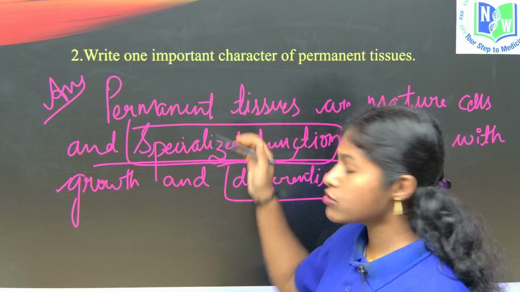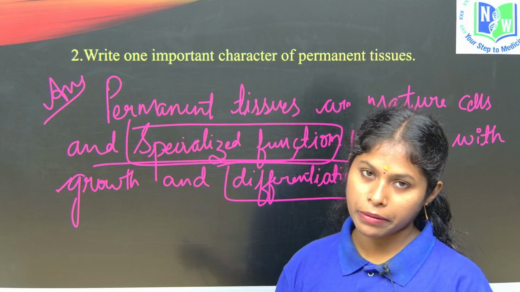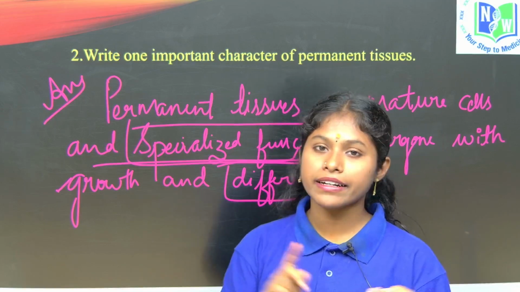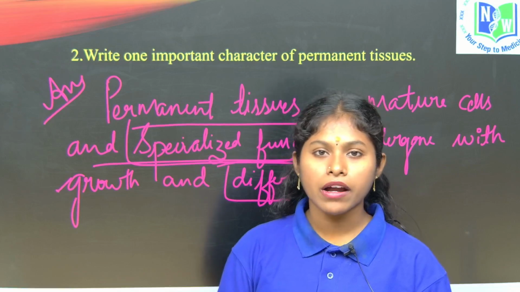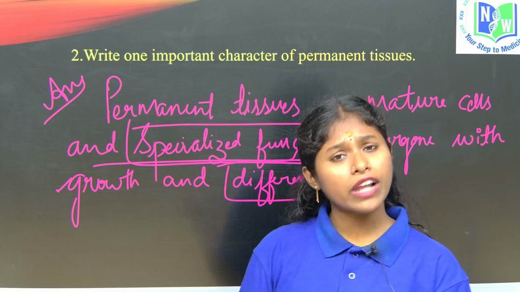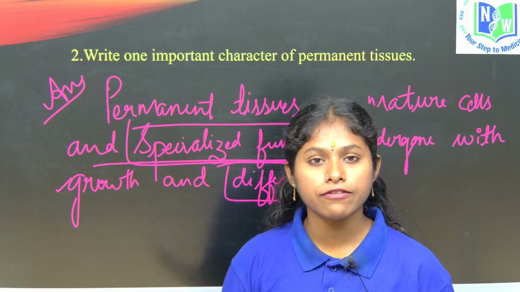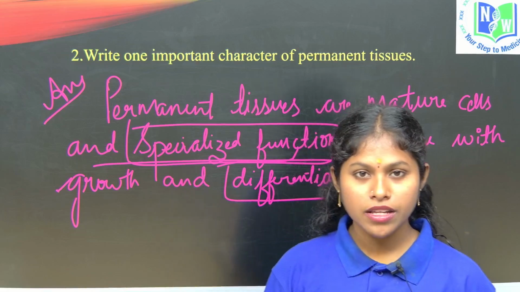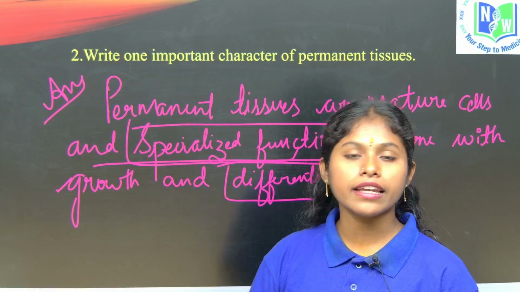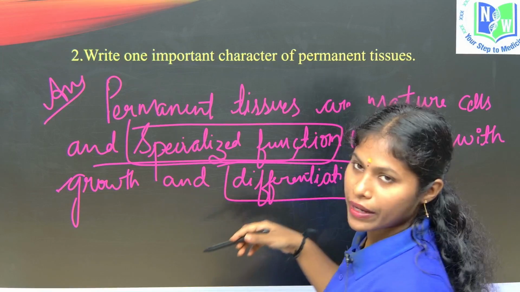Here the permanent tissues are of two types. What are they, children? Simple permanent tissues and complex permanent tissues. The simple permanent tissues are again divided into three types: parenchyma, collenchyma and sclerenchyma. Coming to the complex permanent tissues, they are xylem and phloem, also known as vascular tissue. Xylem helps in the conduction of water and mineral solvents. Phloem helps in the translocation of food to all parts of the plant. They are the delivery vans.